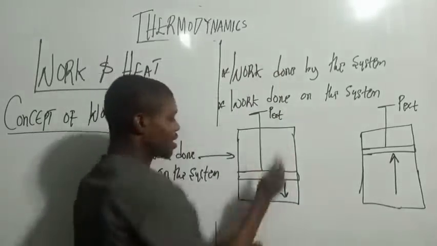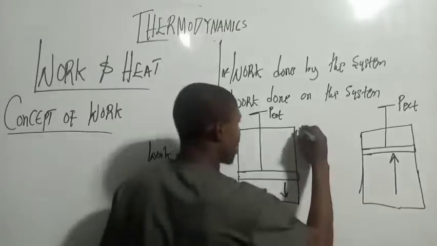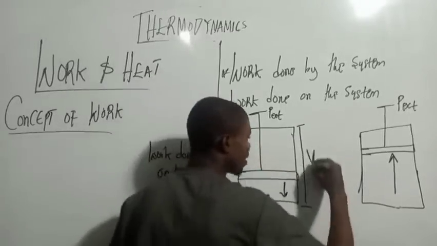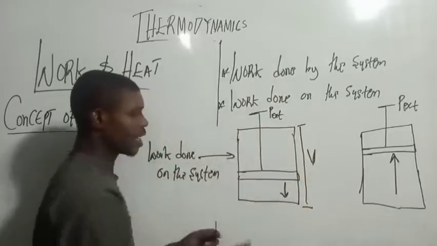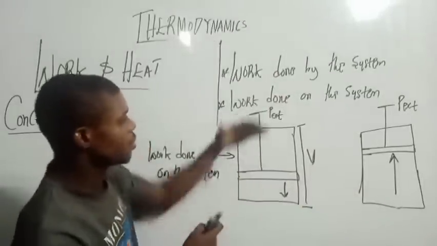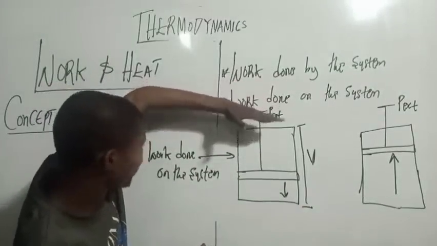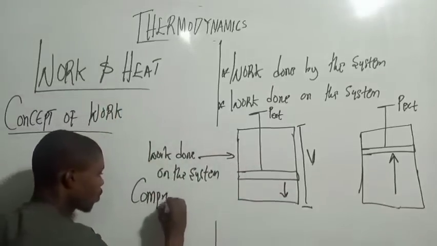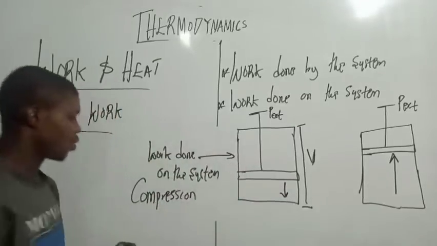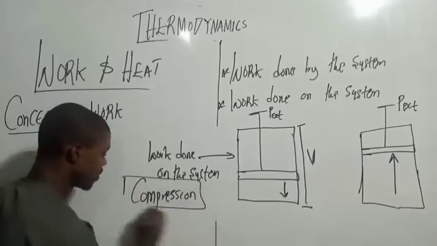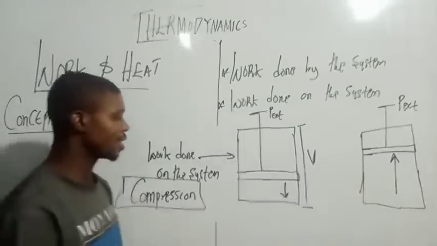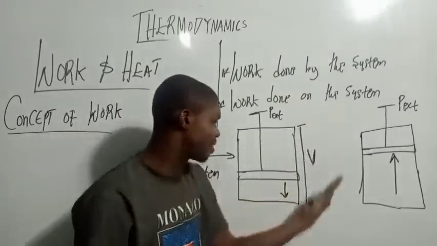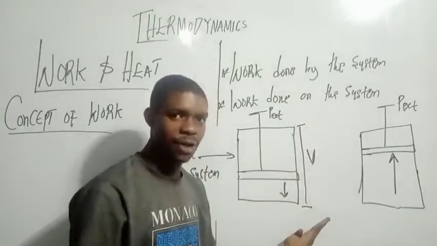Now when it's going down, you can see that the volume is decreasing. Do you get that? Whenever the volume is decreasing, when work is done on the system, we call it compression. Please take note of it. It's called compression because work is done on the system, that is, the volume decreases.